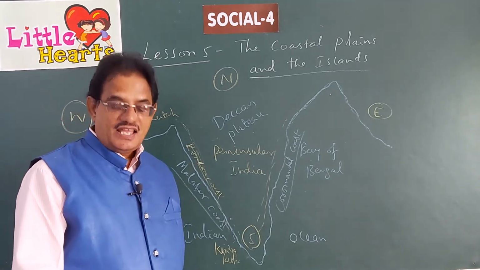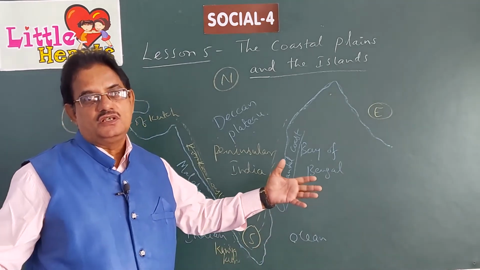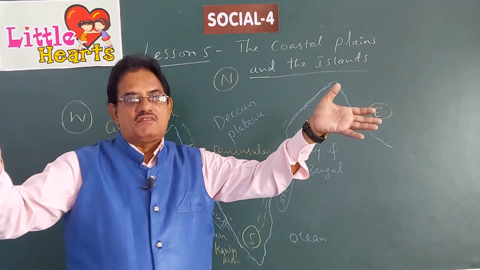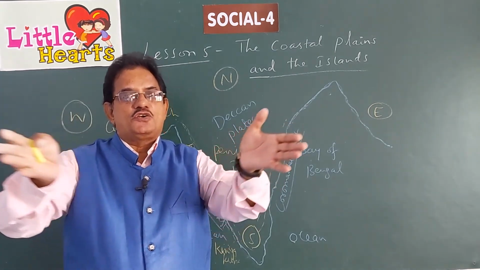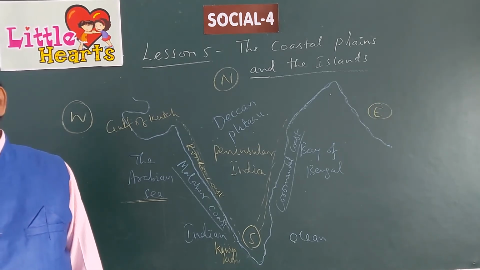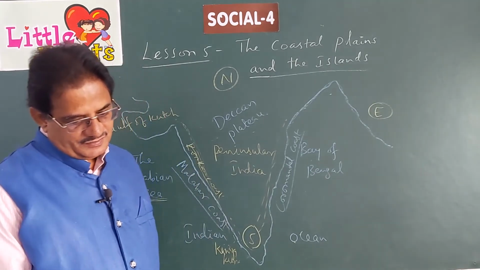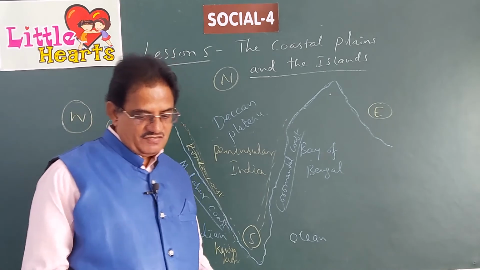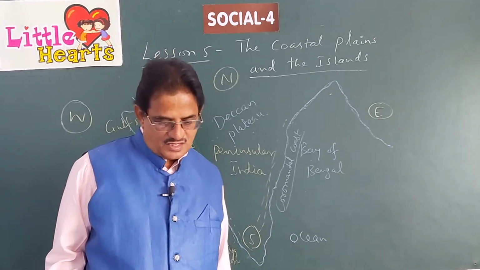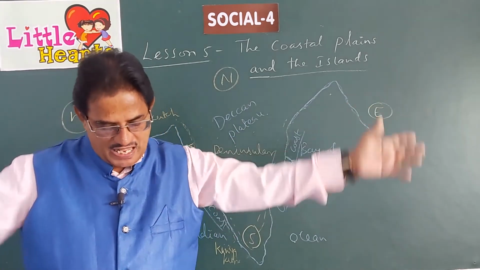What is a delta? A delta is the mouth of a river where the main stream gets divided into many branches. The Mahanadi, the Krishna and the Godavari are the rivers which have their deltas along the eastern coastal plain.